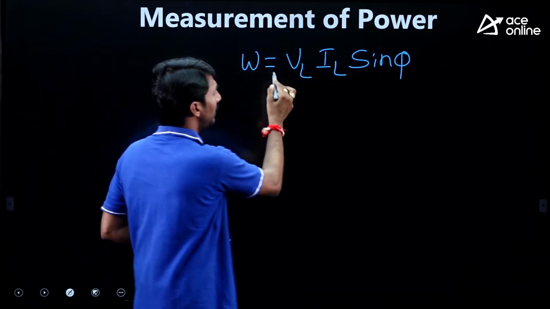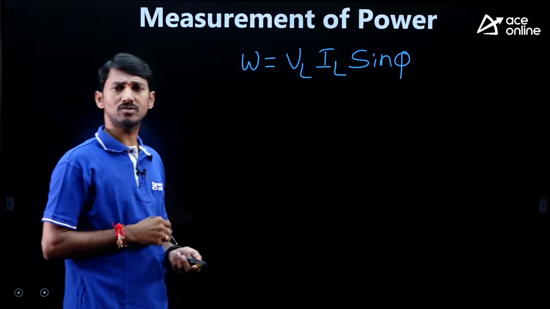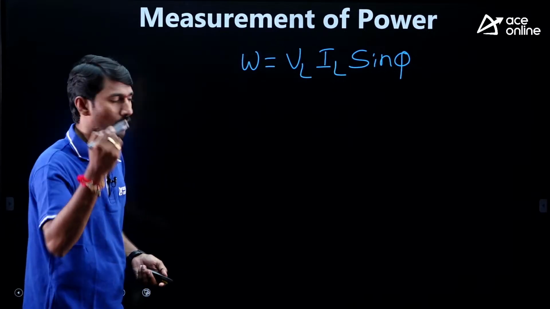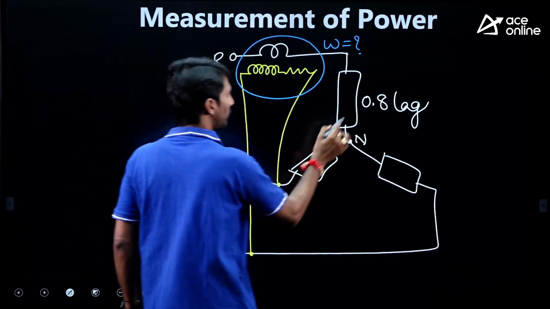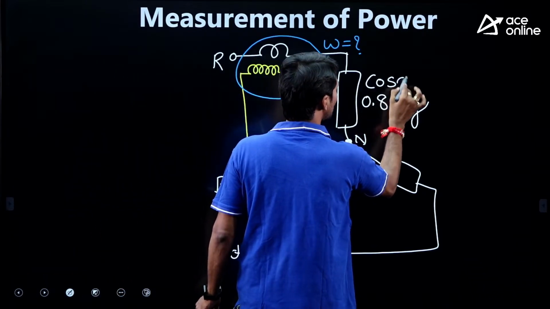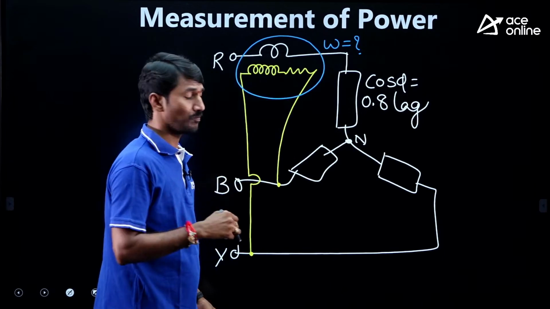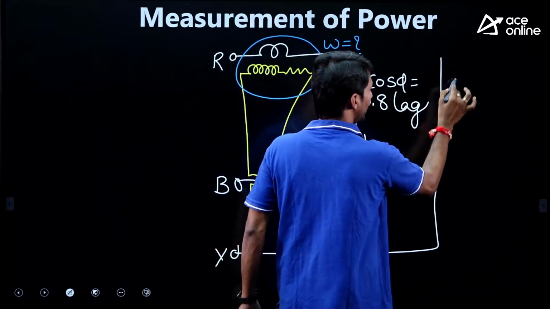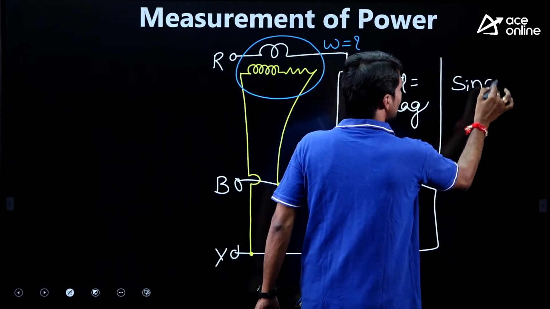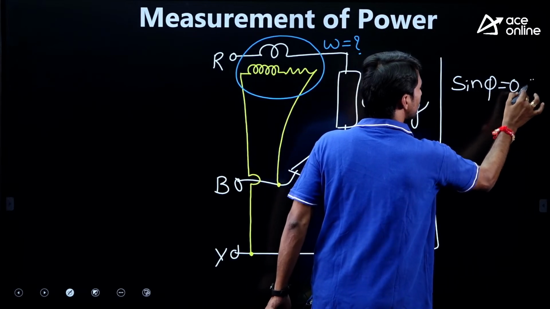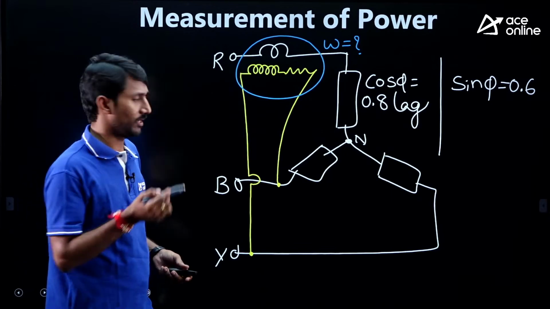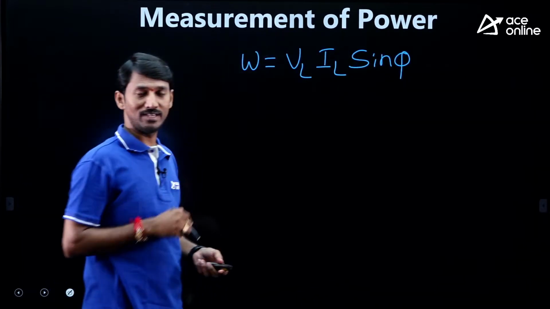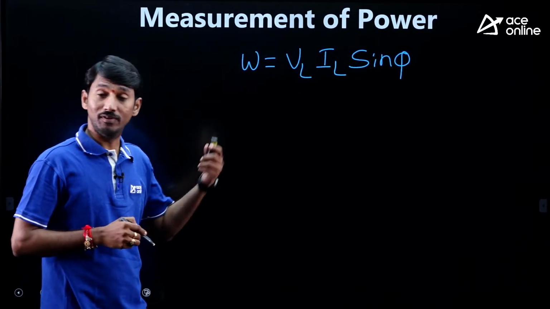But sir, VL, IL, sin phi are not given. How do we proceed? Small logic. Power factor is cos phi, which is 0.8. I hope everyone knows. Cos phi is 0.8, so sin phi will be 0.6. But VL and IL are not given.